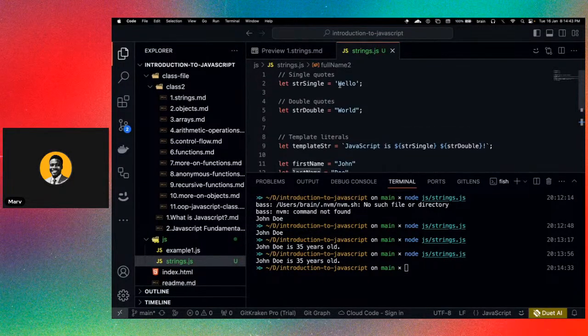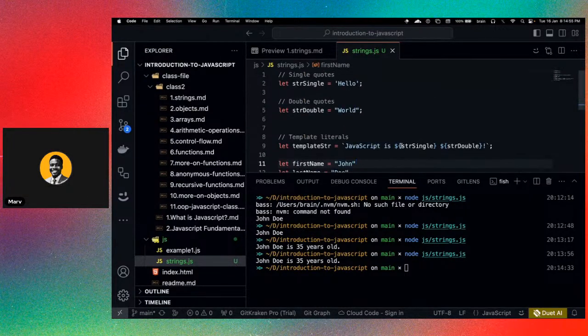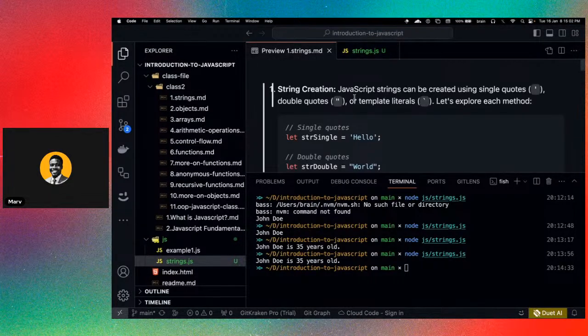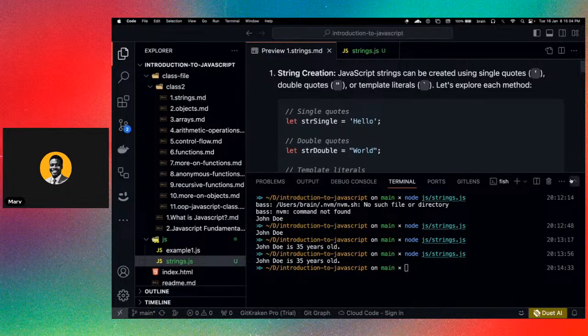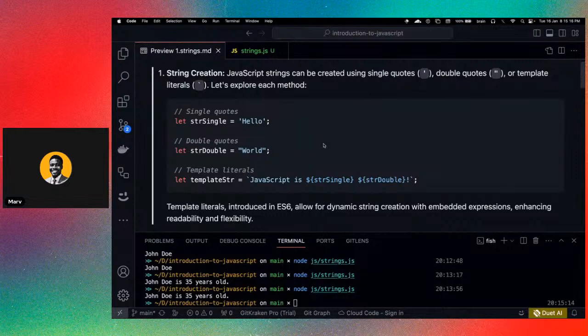When creating a string in JavaScript, you can use a single quote, double quote, or template literals. Okay, so by the way, if you have questions, I will give 1 minute after every explainer session like this to take questions. Okay, so you have enough time to drop your questions in the chat. Go ahead and drop your questions if you have any. All right. So while we wait, let's just adjust this a little bit. Okay, so if you have any questions, go ahead and drop your questions in the chat.